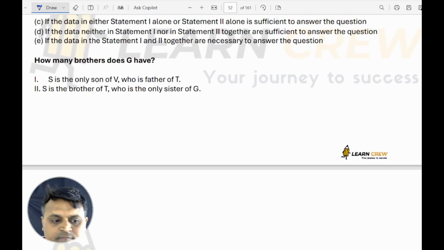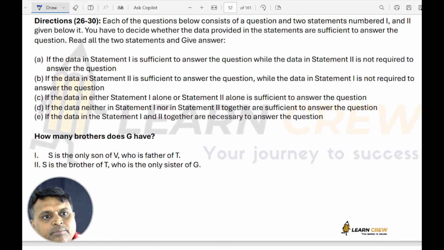Next one, based on data sufficiency, so 1 sufficient, 2 not required, so like that you have different options.